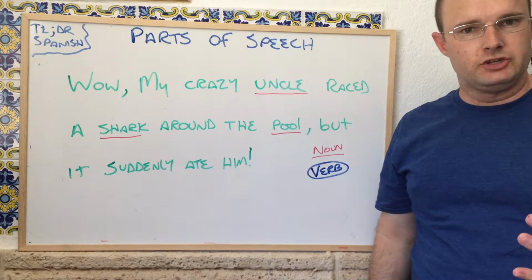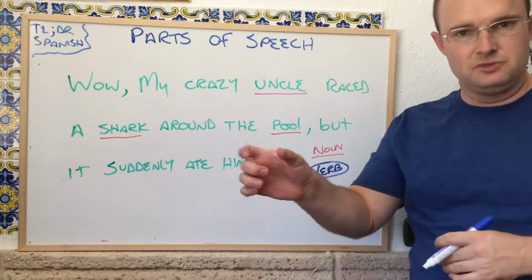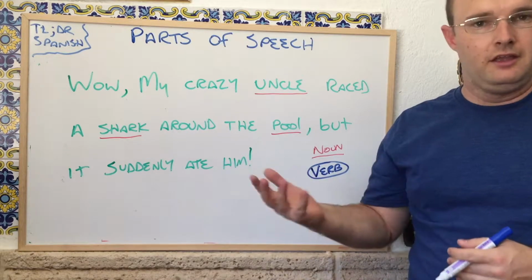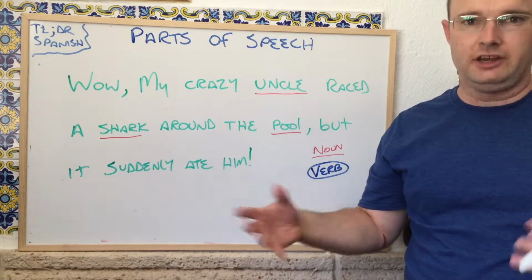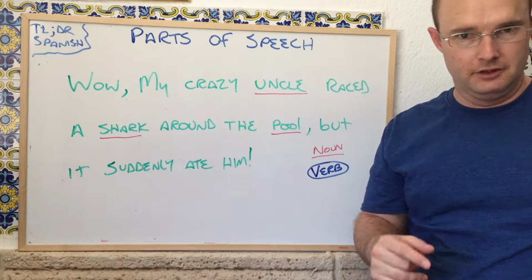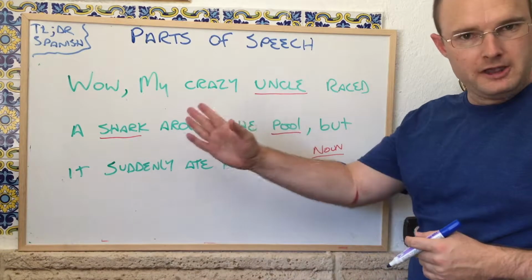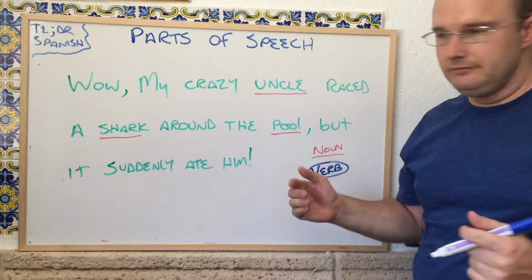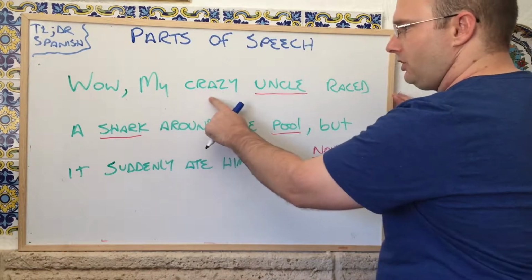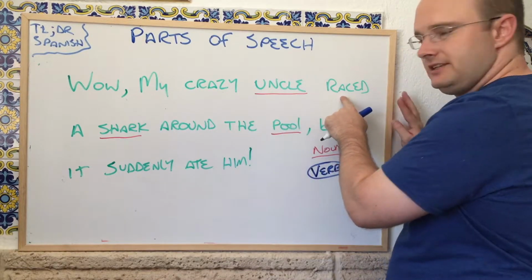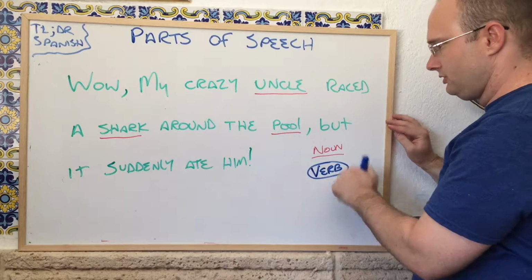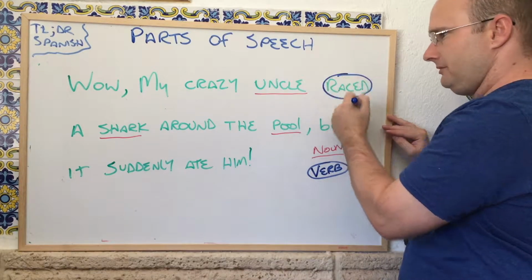So verbs are actions, and they're going to be things that subjects of our sentence do. A noun can be a subject if it's what does the verb. So let's start just by looking at our nouns and seeing what they do. Wow, my crazy uncle raced. So that's an action. So I'm going to circle that because it's a verb.